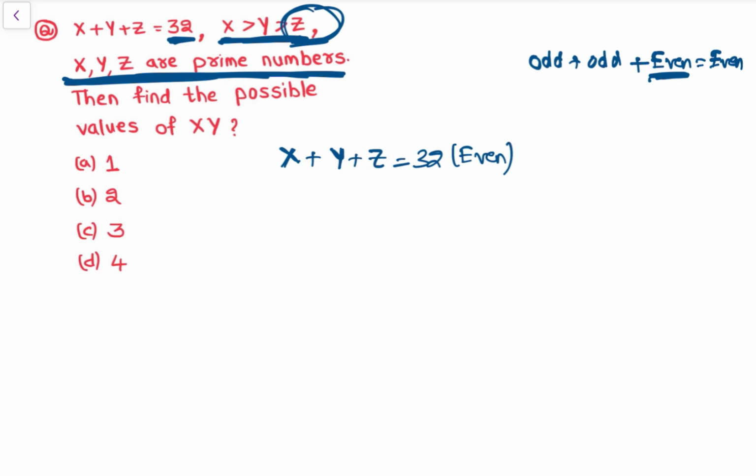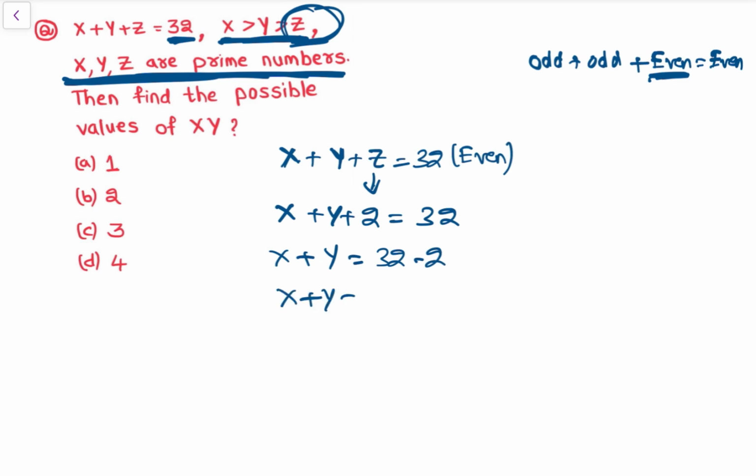To get even, one of x, y or z must be even. Among prime numbers, 2 is the least number, so z is equal to 2. So now x plus y plus 2 is equal to 32, x plus y is equal to 32 minus 2, that makes x plus y equal to 30. Now we need to find the possible values of x and y. See, x plus y is 30, and x is a prime number and y is also a prime number. So what possible values can there be? Let's see the prime numbers, the prime numbers are